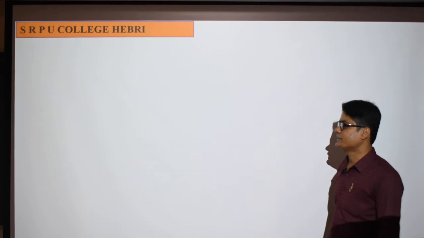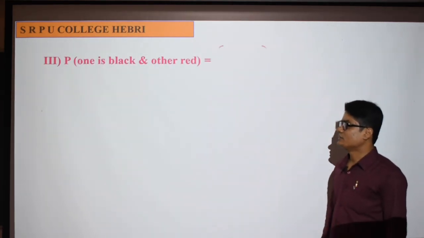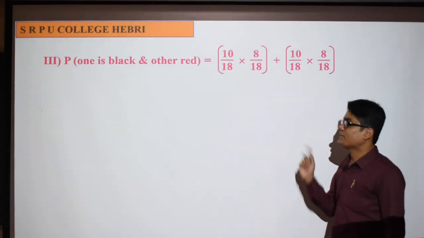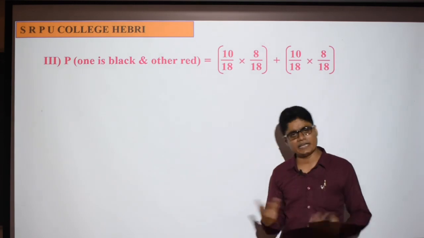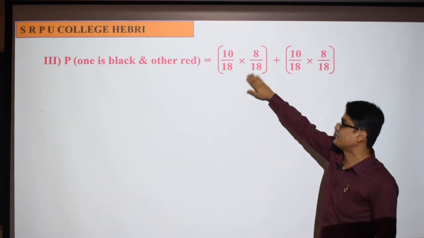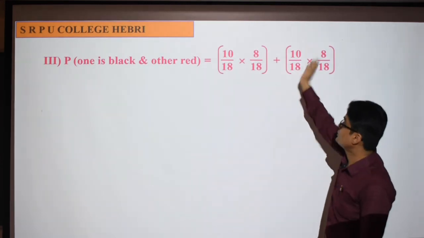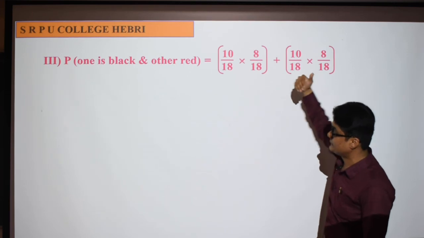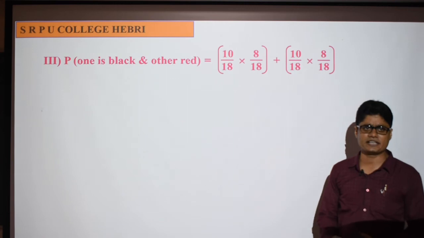Understood? Okay, next. Probability that one is black, another one is red. Here it is not mentioned that the first should be black and the second should be red. It can be anything. So let us assume that first is black, second is red. The last problem we did, that is its number, so directly you can write. Next, reverse it: first one is red, second one is black. Just reverse the numbers and simplify. Understood? You don't need to write anything special for this.